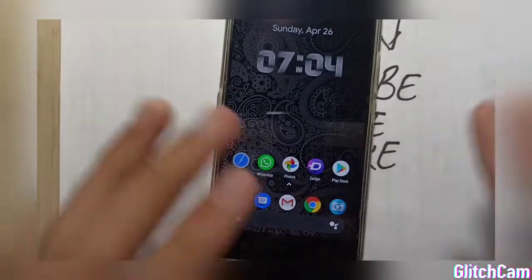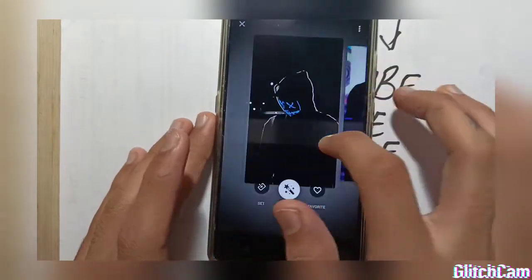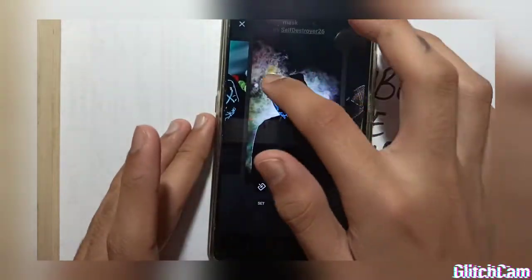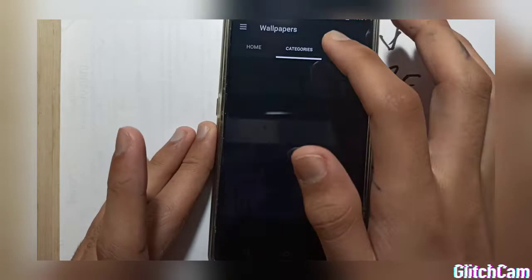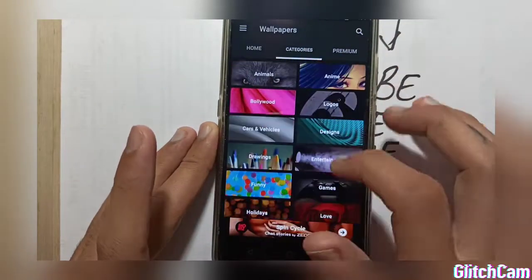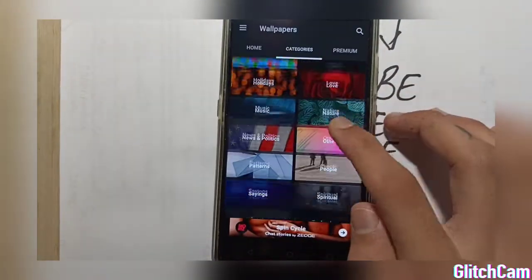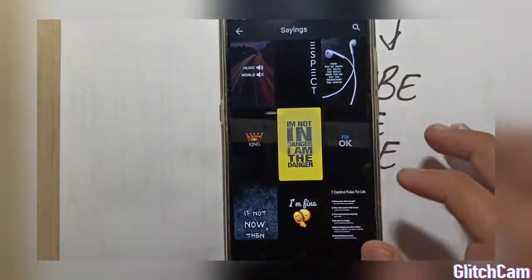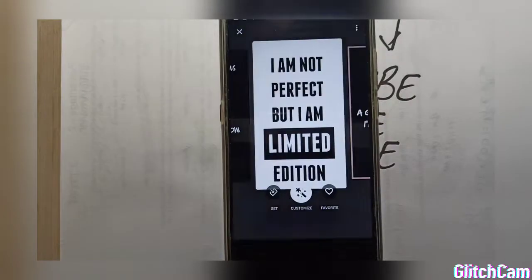First one on this list is Zedge. Zedge is a very good app. You can bring millions of wallpapers. See, I can open and see we have got so many wallpapers and they're so great. Like I can open for you. See, you have got anything you want. Like to go for sayings. See, you have got excellent wallpapers. See, I just love this.